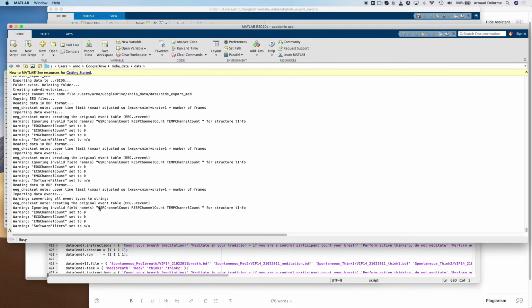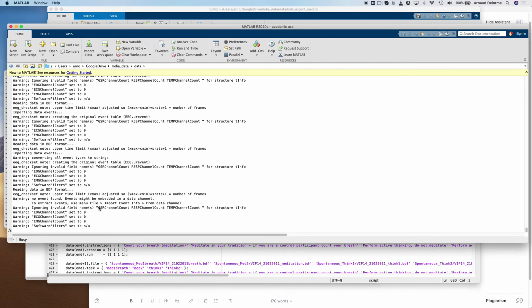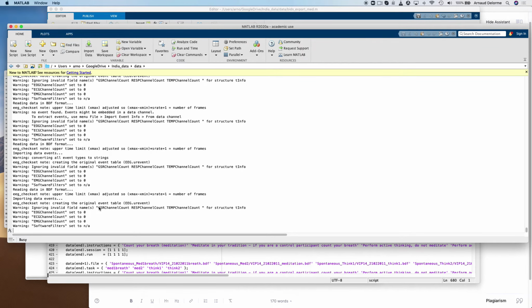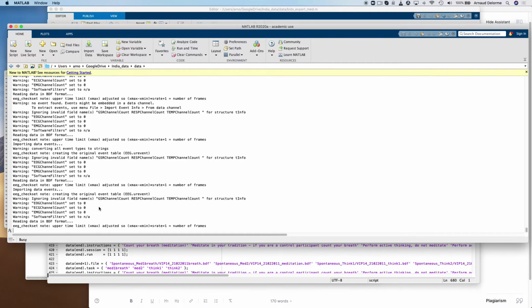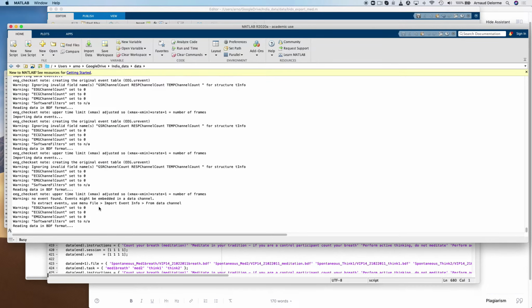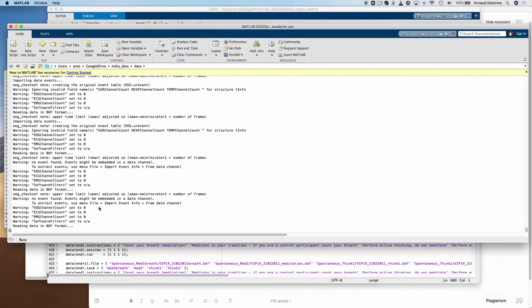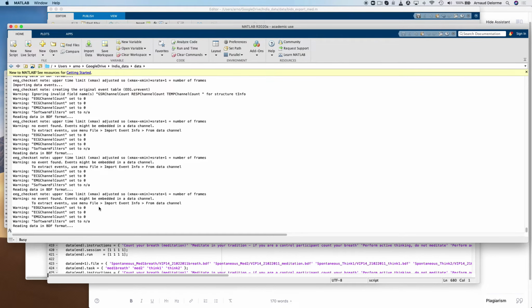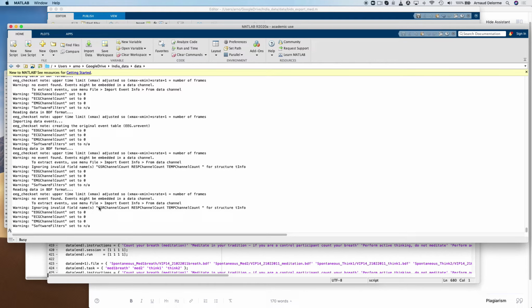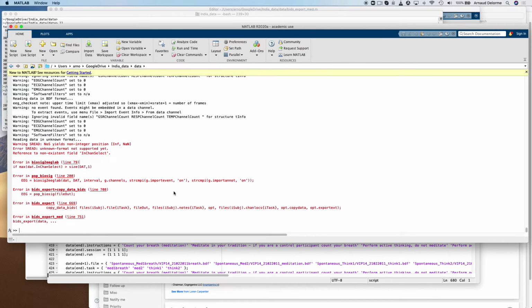And the reason is that the script needs to import each EEG dataset. First in the BDF, it makes sure to anonymize the data. There's a subject field in the BDF files. Also, it needs to import the data to check the channels and re-export the channel labels for BIDS. So the data needs to be imported anyway. So that's why it's so long. There's more than 1,000 files here. And actually the script ended up crashing.